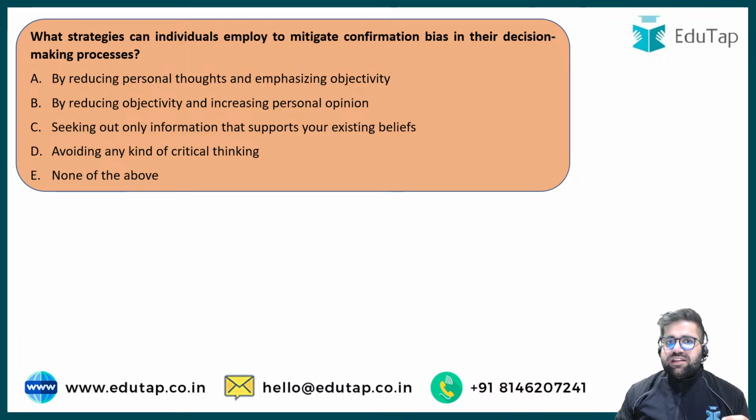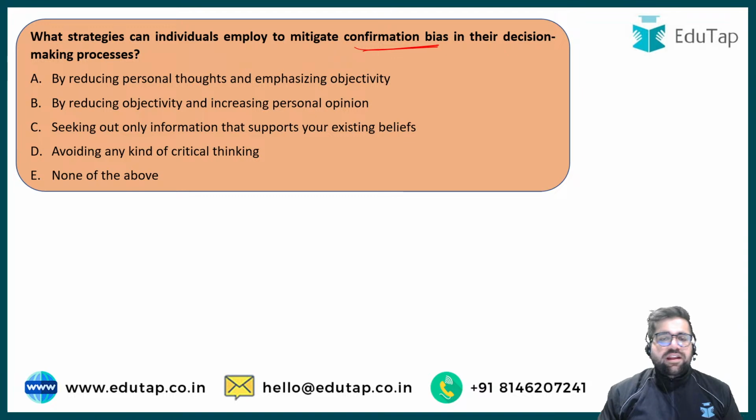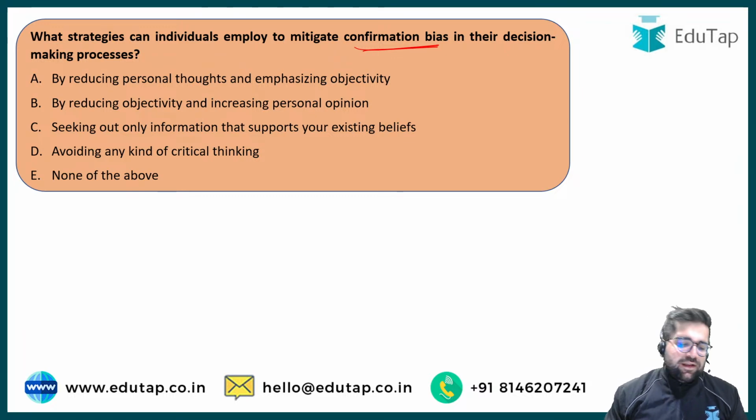What strategies can individuals employ to mitigate confirmation bias in their decision making process? Now to answer this question, first you have to understand the meaning of confirmation bias. I will wait for 10 seconds, or let's increase the time to 30 seconds. Let's see who gives me the right answer. What strategies can individuals employ to mitigate confirmation bias in their decision making process? Is it option A? Is it option B? Is it option C? Is it option D? Or is it option E?